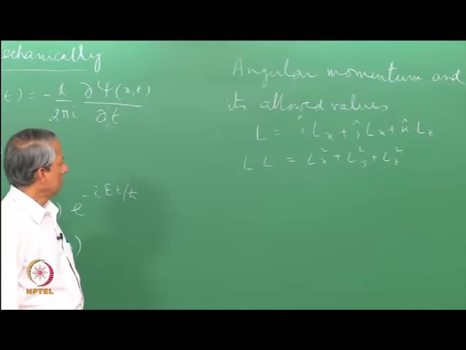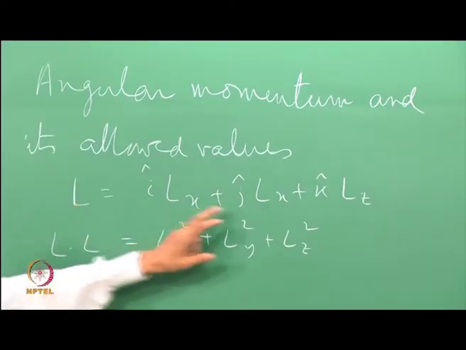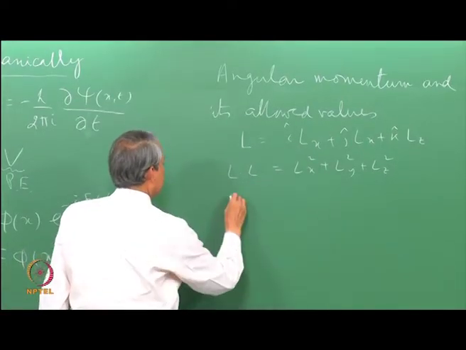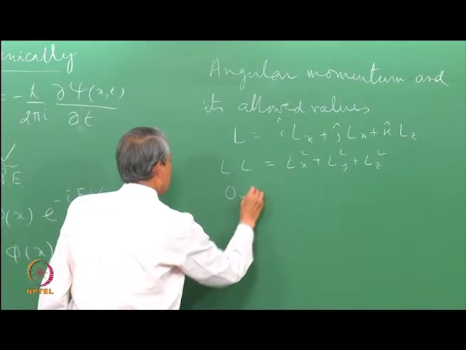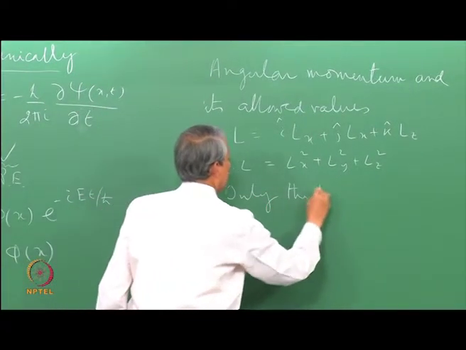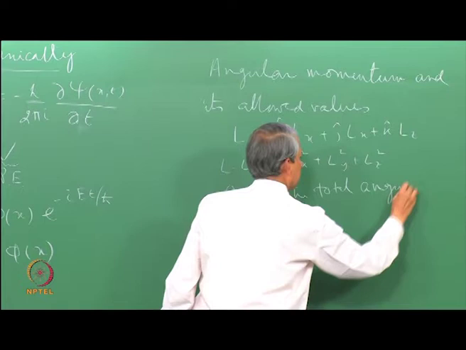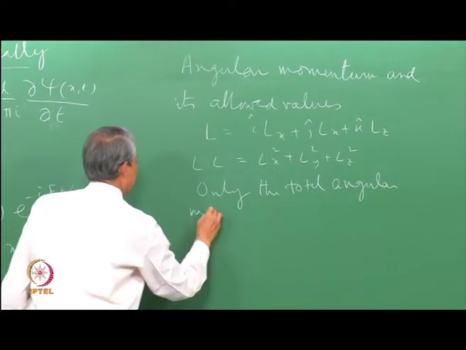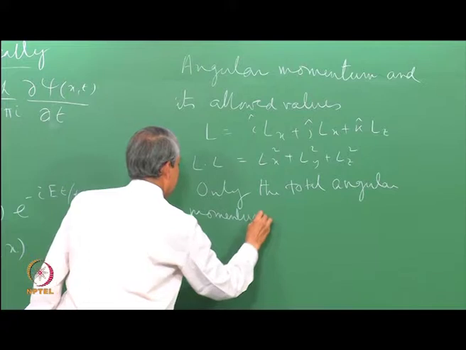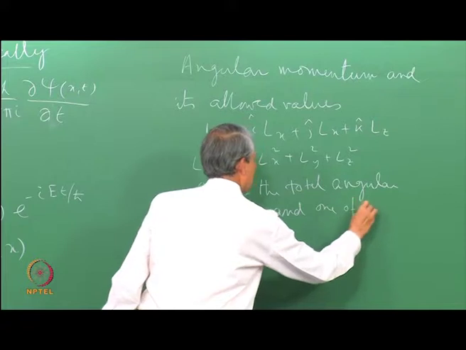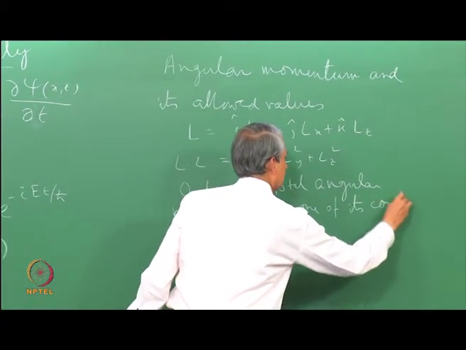Lx square plus Ly square plus Lz square. It so happened that the property of these three components of the operator and the total angular momentum square, there are certain restrictions that restricts the allowed values in this fashion, that we can have only the total angular momentum and one of its components.